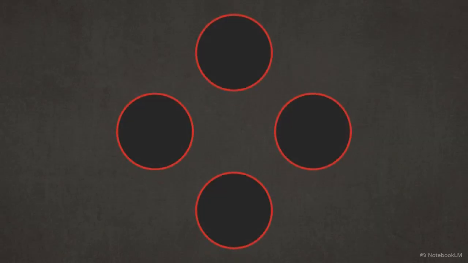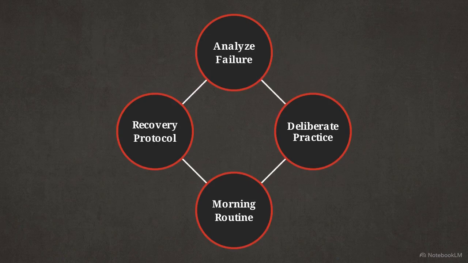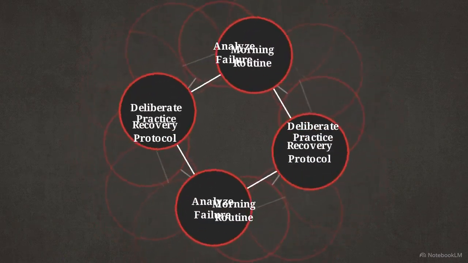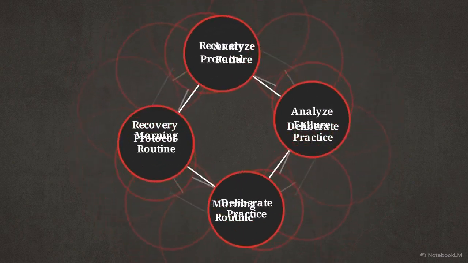Look at your notebook. You now have a tangible system to analyze failure, practice with purpose, control your morning, and sustain your progress through recovery. The value of this blueprint lies in persistent execution. Growth happens when you continue to apply these steps through the setbacks that are still to come.